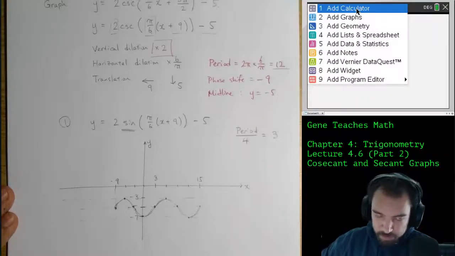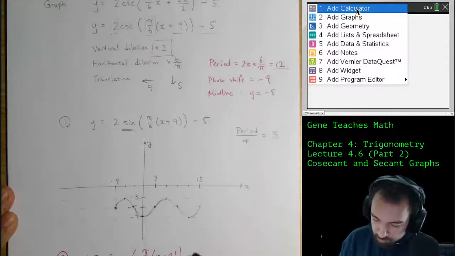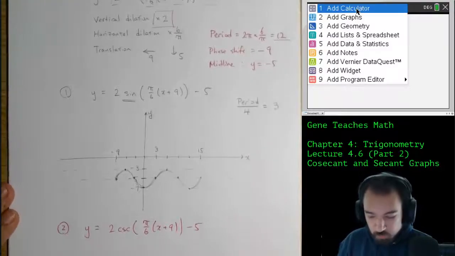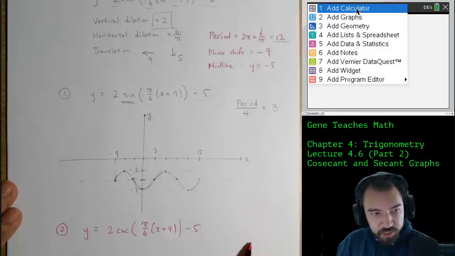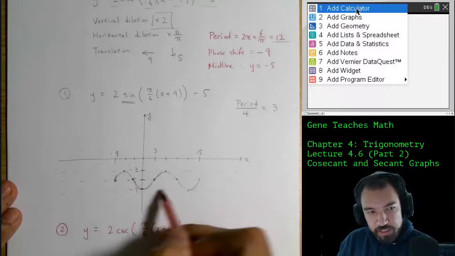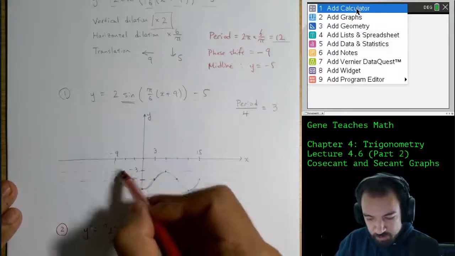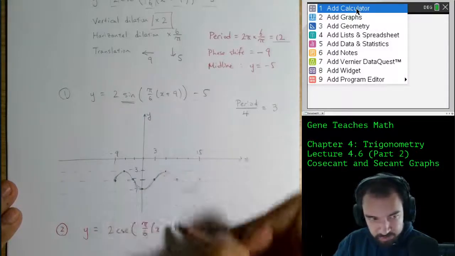Now, number 2. The graph of y equals 2 cosecant of pi over 6, x plus 9, minus 5. To get this, all we have to do is say, if we transform the sine graph like we did, then the cosecant graph, which is normally just like that on the sine graph.